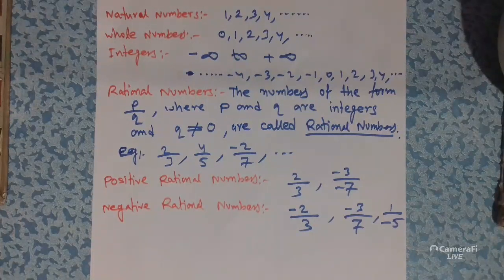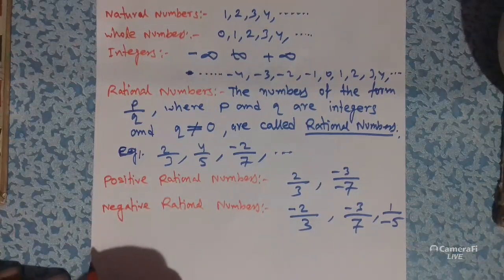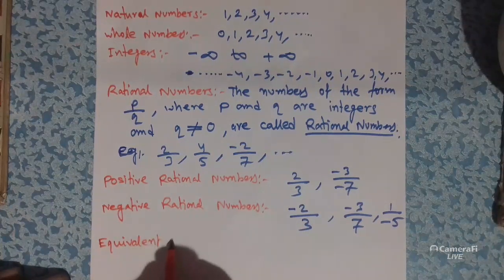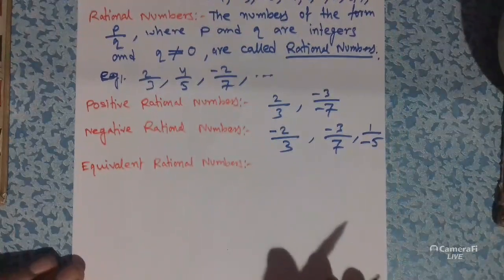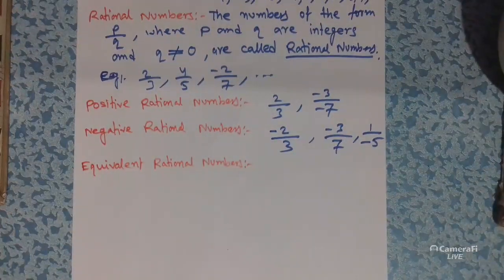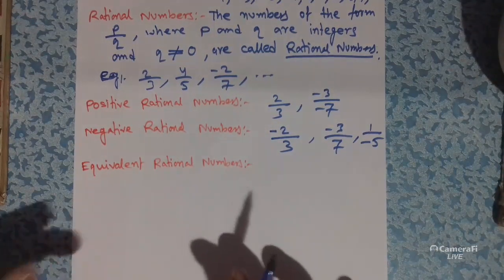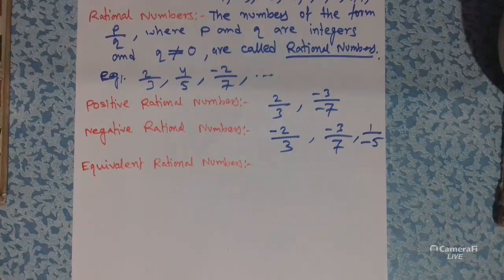Now you must know what equivalent rational numbers are. So what are the equivalent rational numbers?